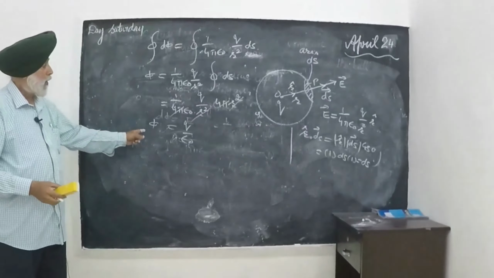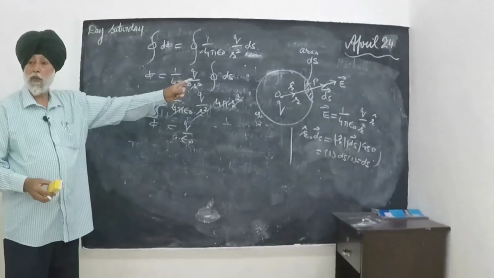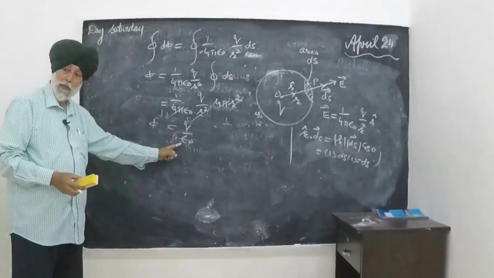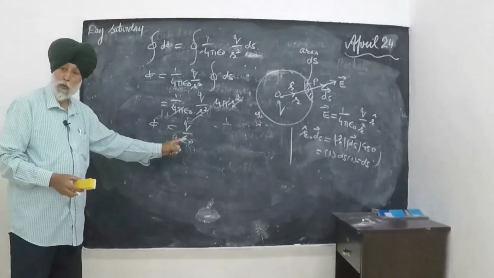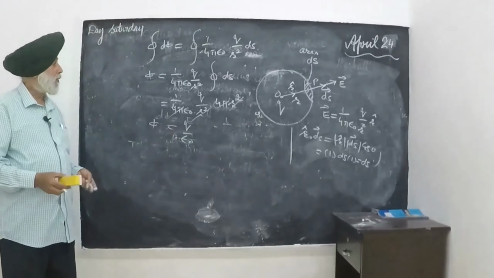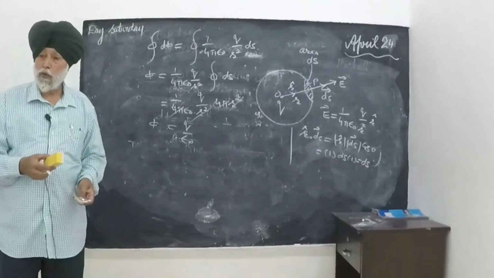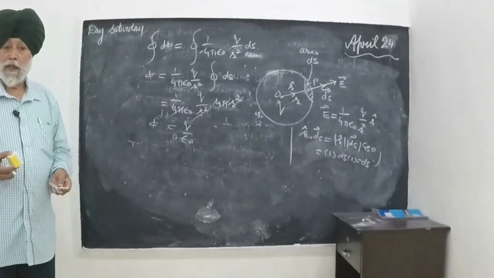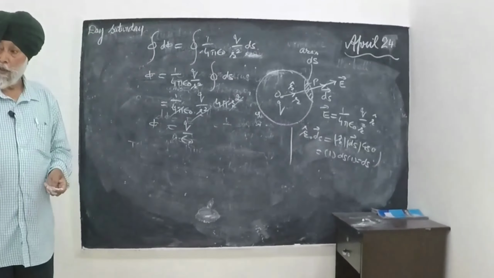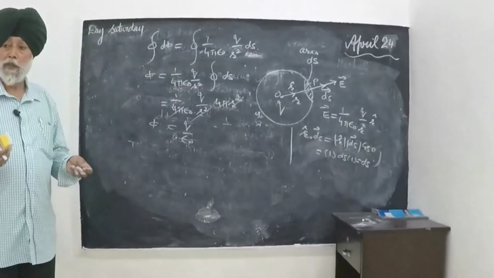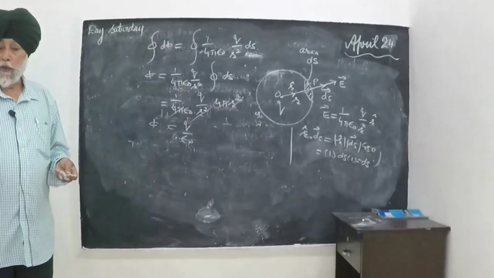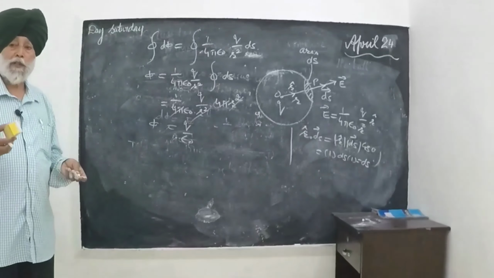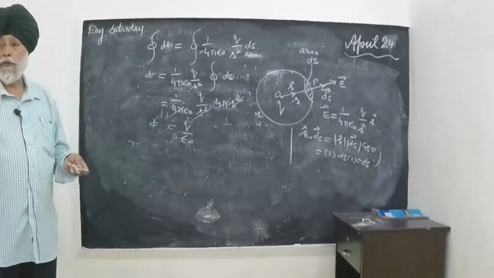Total electric flux through a closed surface enclosing a charge is equal to 1 over epsilon naught times the total charge enclosed. Now I will take one application of this theorem. How will you solve the problem, students? I have already told you that you cannot solve such problems with the help of Coulomb's law, because there are certain limitations of Coulomb's law. It holds only for stationary charges as well as point charges.